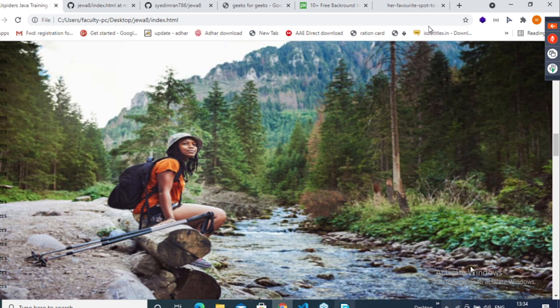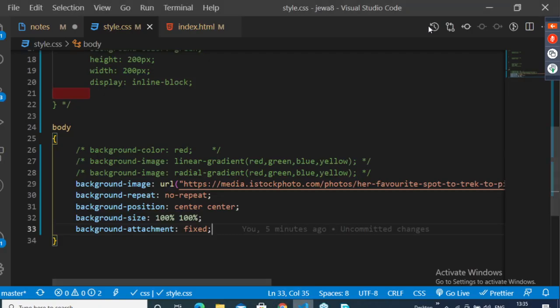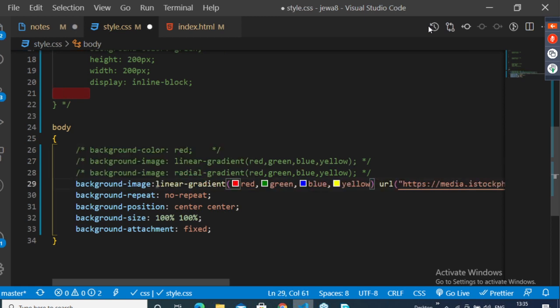Okay, guys. So now concentrate. I'll go to one more part. Actually, why we use this linear gradient, I will tell you. I will observe here. For background image, I will go with this linear gradient. I'll copy this and paste here, and I'll provide a comma. Now save this, guys. Now the first preference.